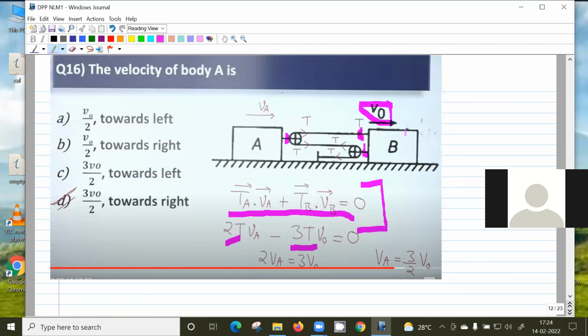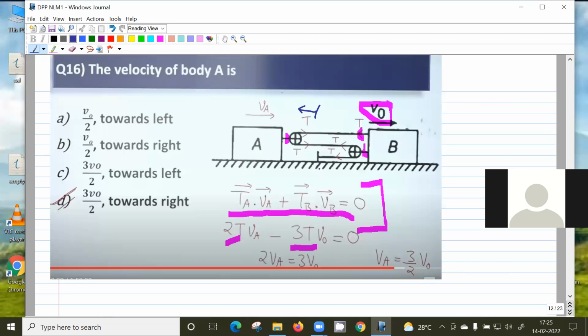Otherwise, another way of doing it is to have the coordinates of A and B. To have the coordinate, you have to take a stationary point because the coordinate has to be fixed. Both the blocks are moving. So suppose I take this as my origin of the x-axis and measure x from here.